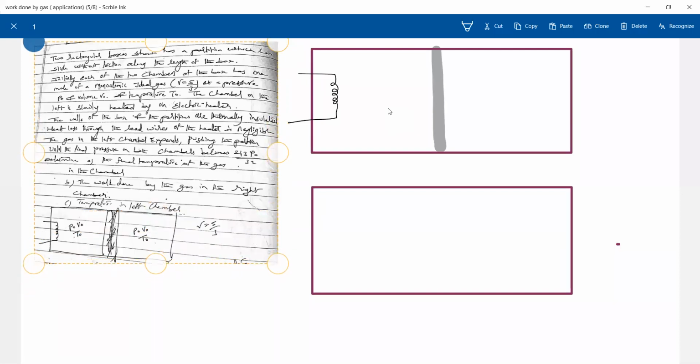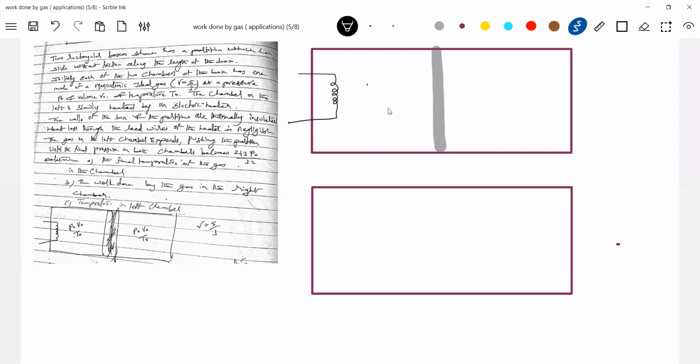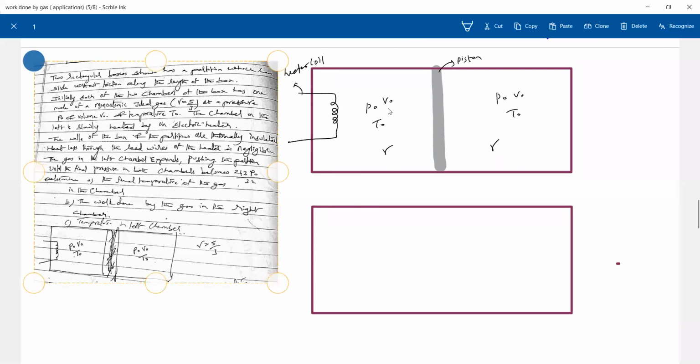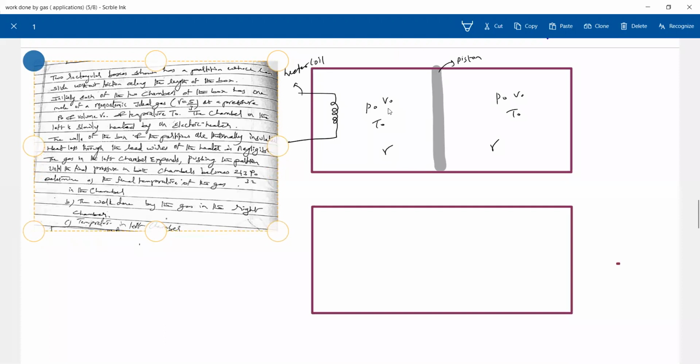Okay, P naught, V naught, gamma. This is a heater coil. Okay, this is the piston. I'll take out the diagram. Okay, read it now.